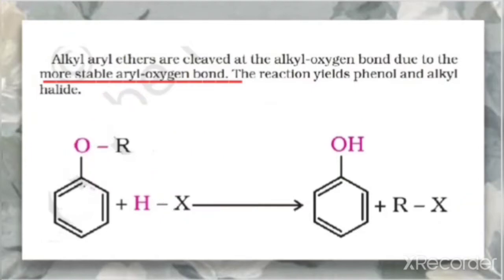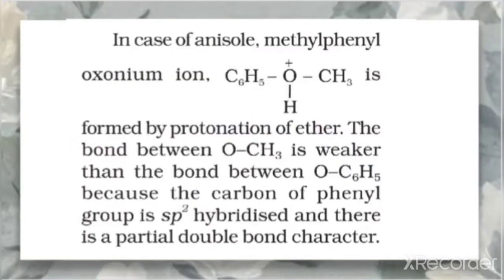So what is the reason here? Because of the more stable aryl oxygen bond, it gives rise to the products phenol plus RX. So we can say that in the case of anisole, in the methyl phenyl oxonium ion, which is formed during the mechanism due to the protonation of this ether, the bond between O and CH3 is weaker than the bond between O and C6H5, because the carbon of the phenyl group is sp2 hybridized and there is partial double bond character.